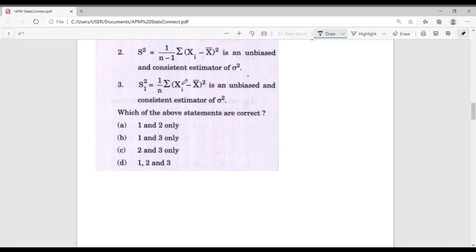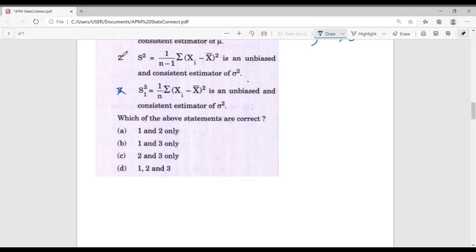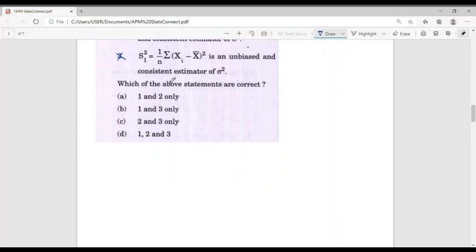Now consider this sample variance, which is equal to 1 by n into summation xi minus x bar the whole square. We know it is not an unbiased estimator for sigma square because the expectation of s1 square is not equal to sigma square. Thus, it is not an unbiased estimator for sigma square. Therefore, the third statement is wrong and statements 1 and 2 are correct. Therefore, the answer is option E.